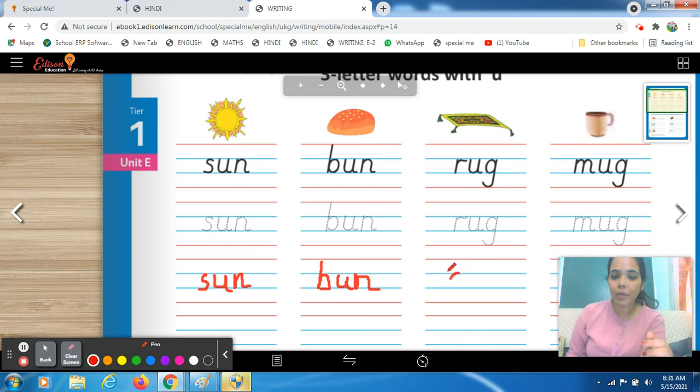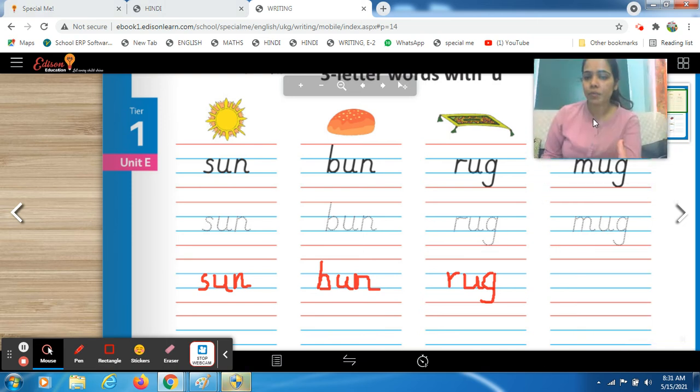R sound comes from letter R. A sound comes from your letter U. G. G sound comes from your letter G. G, rug. Rug, right? So here you have to put G. Is that clear to you, students, how you have to form the formation?